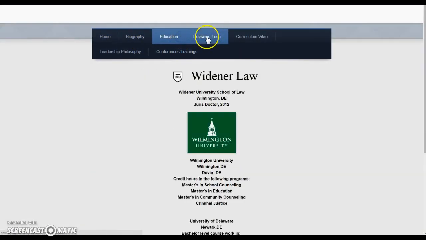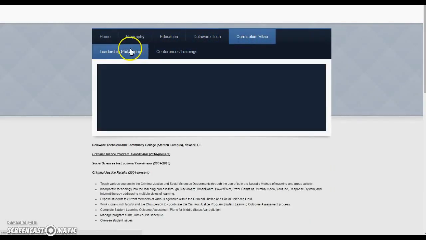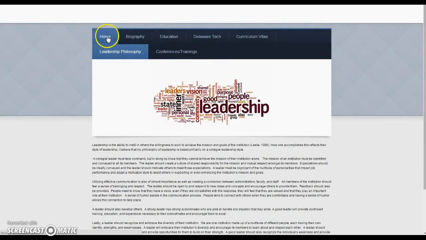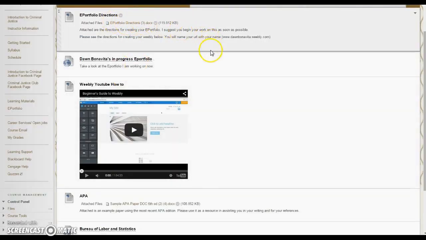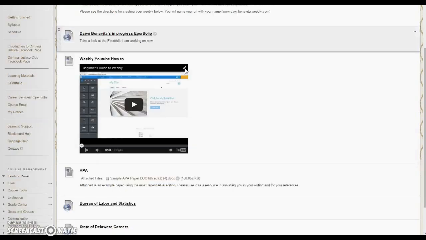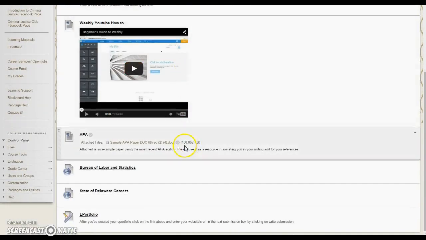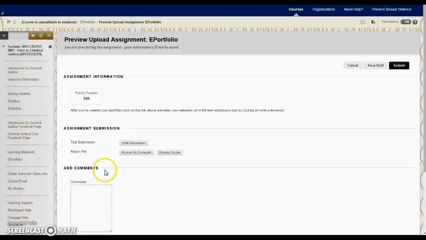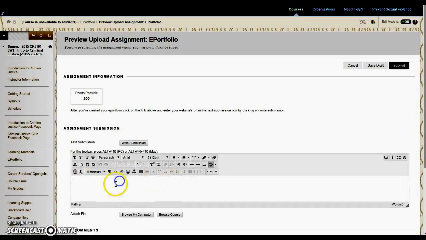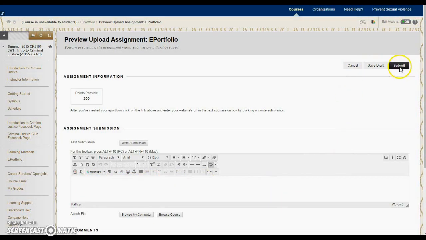I have an example here of my Weebly so that you can see what it actually looks like and some of the information that I put in about myself in here, my curriculum vitae, my leadership philosophy. So the directions for your Weebly are outlined for you right here, what you need to have in it. All you need to do is follow the directions. Okay, and when you're ready to submit your Weebly, you just click on ePortfolio, and then you'll click on Write Submission, and then right in this, you'll just give me the link, your www. Mine's dawnbonavita.weebly.com. I do recommend that you name your Weebly with your name, and then you'd hit Submit.